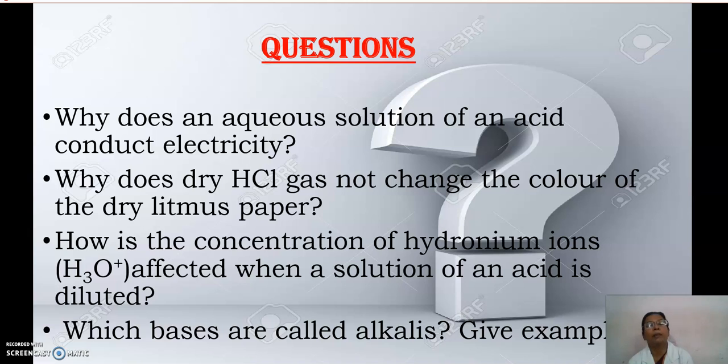The same: in the presence of water only, acid can ionize into H plus ions, because these H plus ions are the reason for the acidic property. That means blue litmus turns to red due to the presence of H plus ions in water. So if it is dry, it cannot ionize. So in the absence of water, this is not happening.